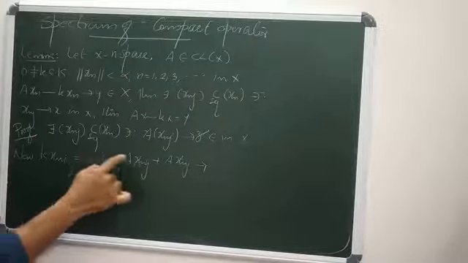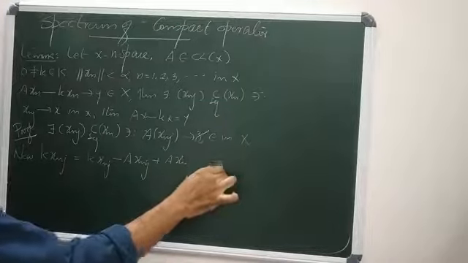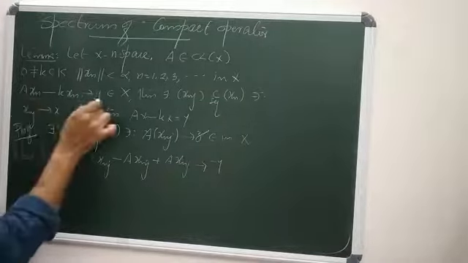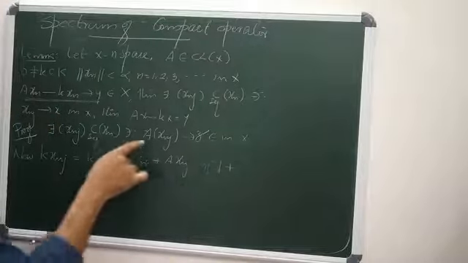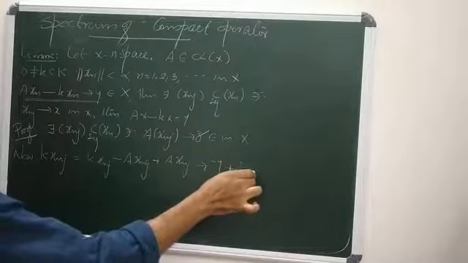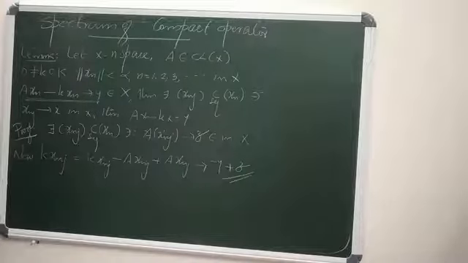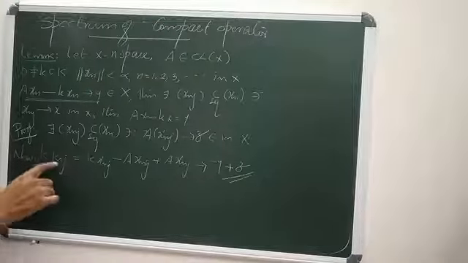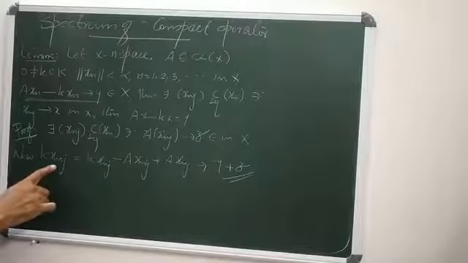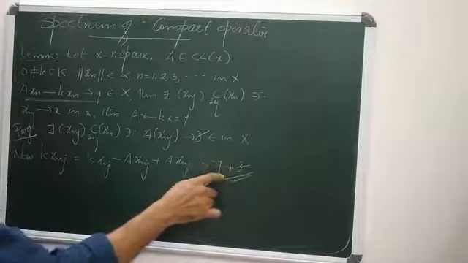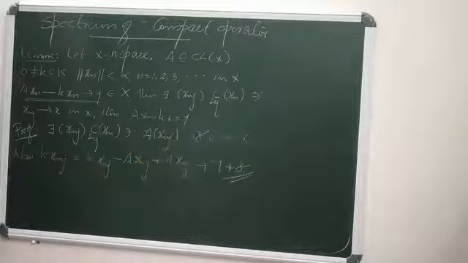Therefore, kxnj minus Axnj converges to minus y. Why? Because of this argument. And Axnj converges to z. So clearly kxnj converges to z minus y, which means xnj converges to (z minus y) by k. That should be called x itself.